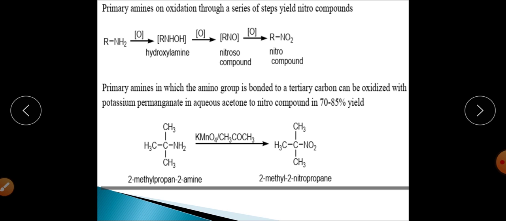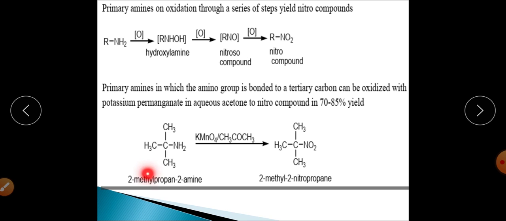Further, you can see an example on the screen that this is a primary amine, and this primary amine is having a carbon, and that carbon is attached with 3 carbons more. So this is a tertiary carbon atom.